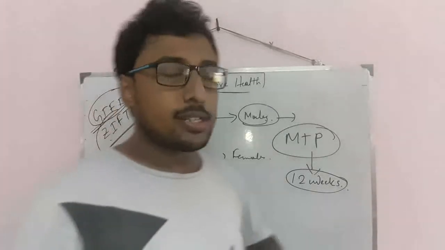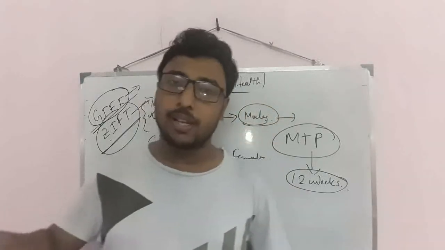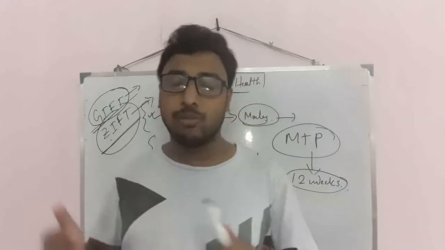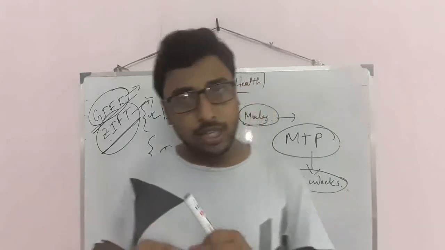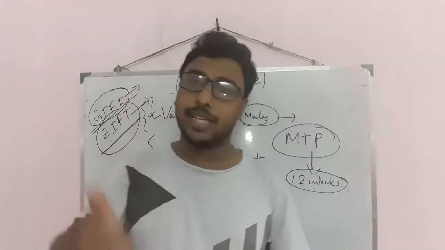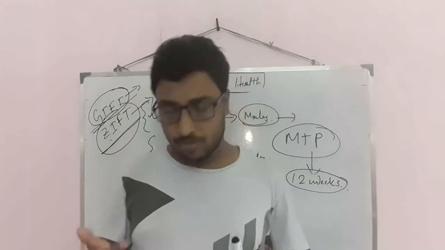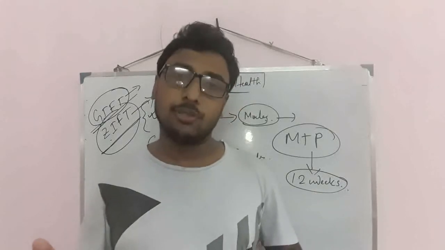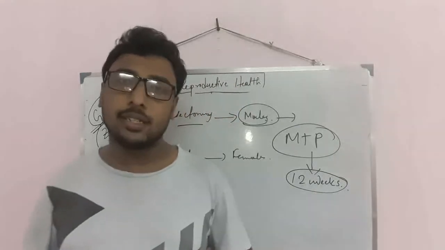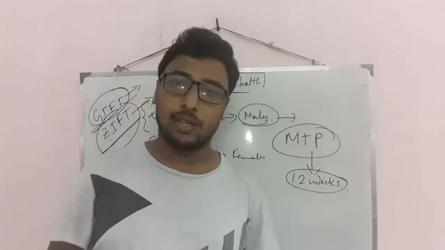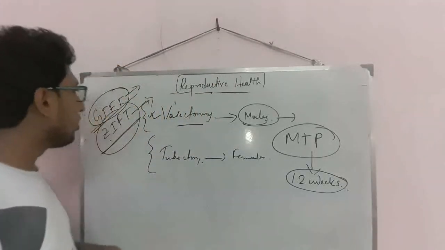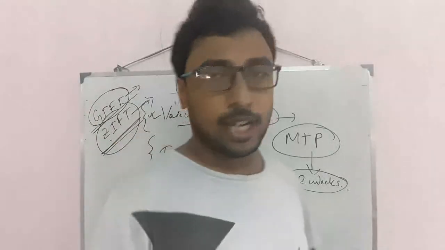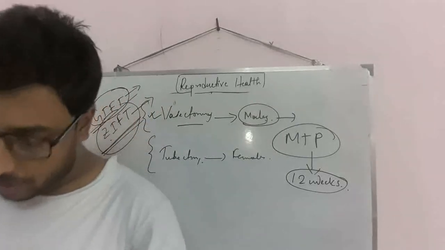Similarly, gamete intrafallopian transfer is the same idea. In case of the male, if the sperm is not produced but the female is working, we will collect an egg from the female, and we will take sperm from the sperm bank, so there will be fertilization. After fertilization we will inject the zygote into the fallopian tube, uterus of the female body, and after that it will be implanted into the uterine wall, so it is also gamete intrafallopian transfer. So these two terms are very important.